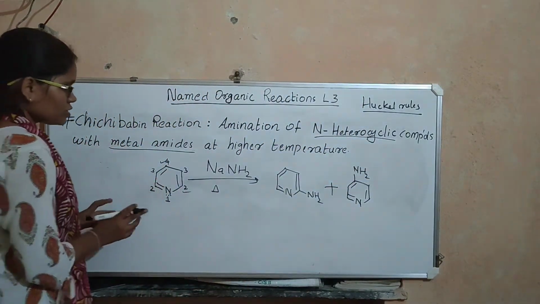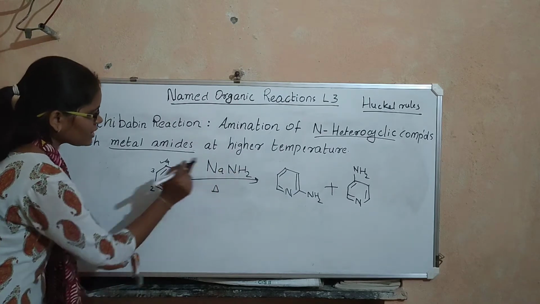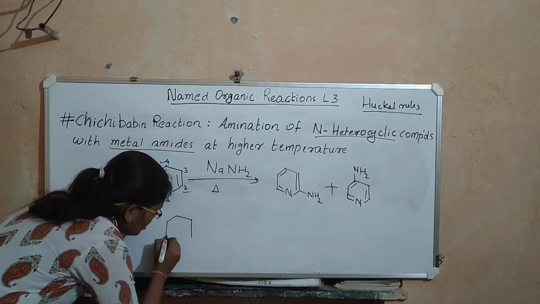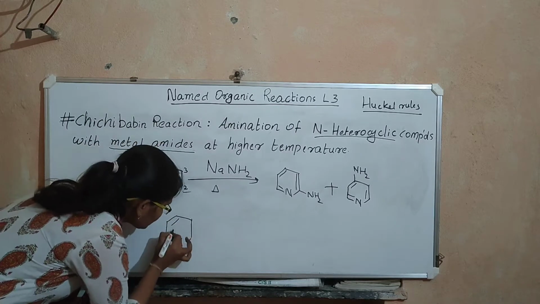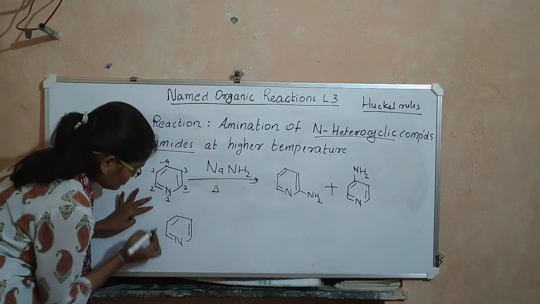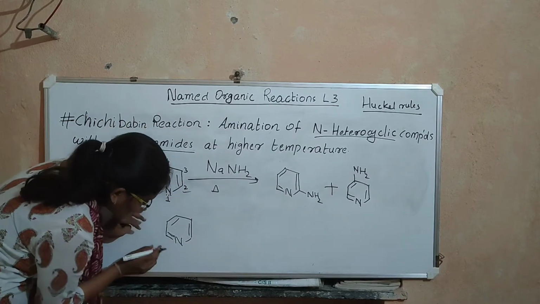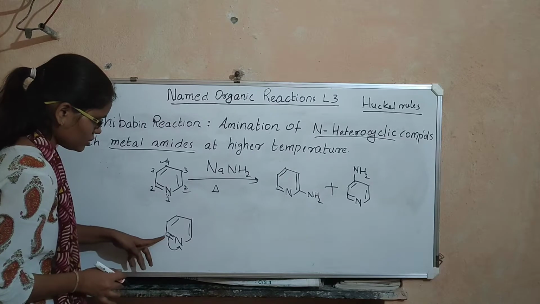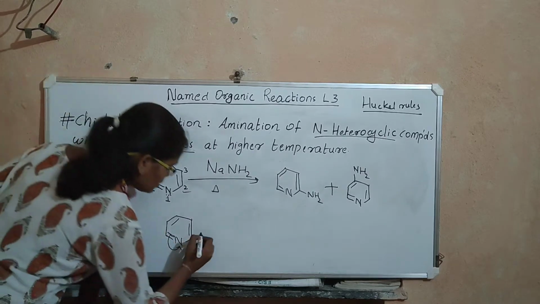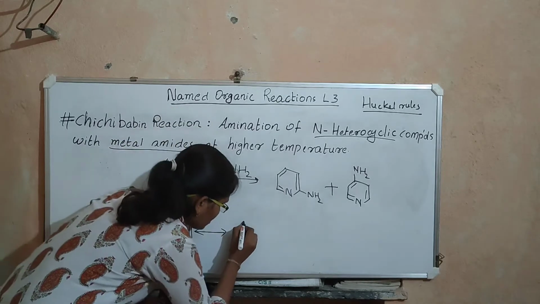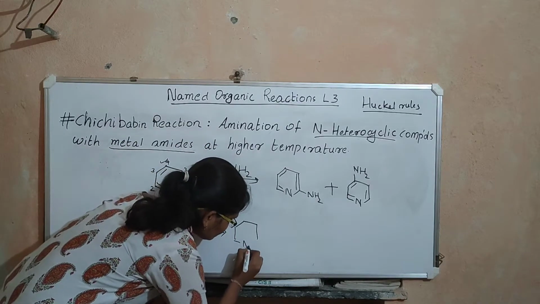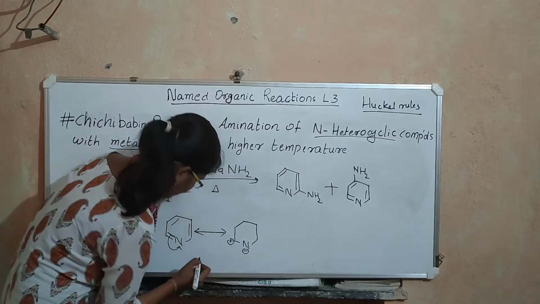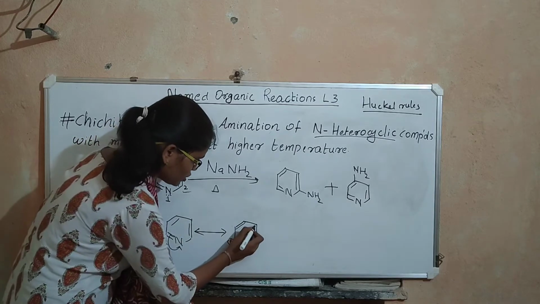So there arises a question: why can this nucleophile attack only position 2 and position 4? Let's see. For that, let us write the resonance structures of this pyridine. This pi bond will shift onto this nitrogen because this nitrogen is more electronegative when compared to this carbon. So the structure we get is this one. Nitrogen will bear a negative charge and this carbon will bear a positive charge.